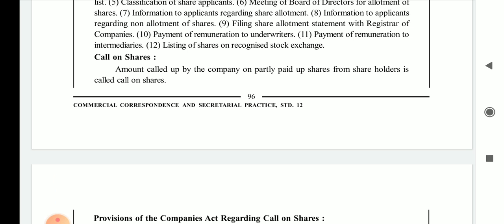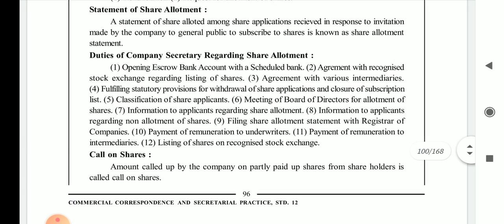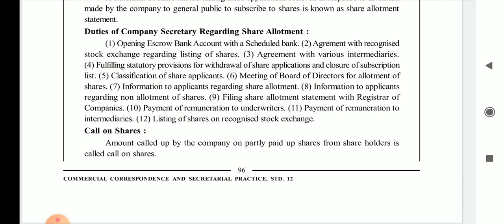But now it is very important as far as your standard 12th is concerned. These two topics are very important for your board examination, so learn it very carefully.